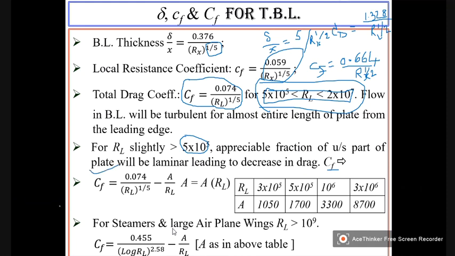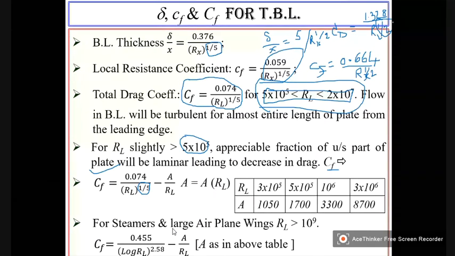CF is equal to 0.074 RL to the power of 1 by 5. This is for turbulence. For laminar, it is only RL to the power of half. So when 1 by 5 is there means it is turbulent.